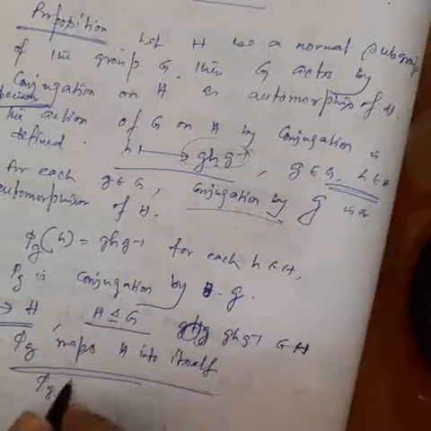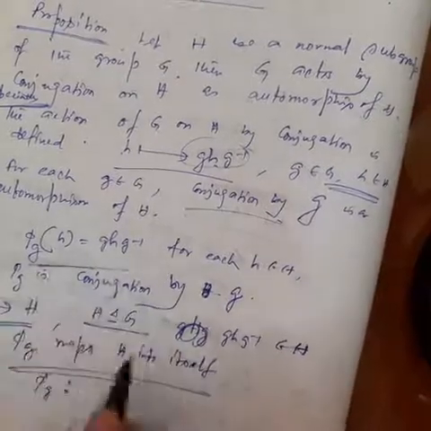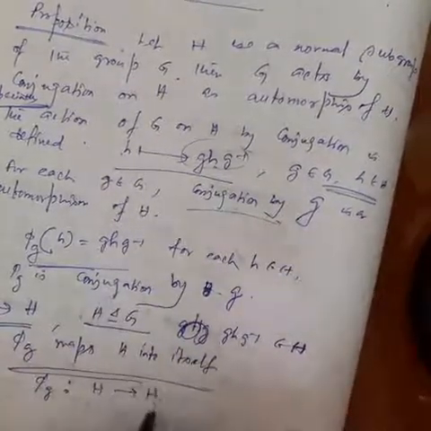That means phi g is a mapping from H to H.